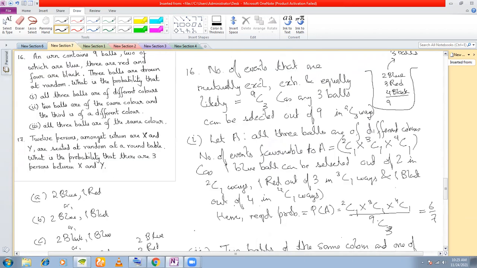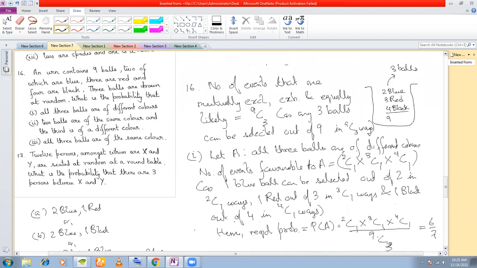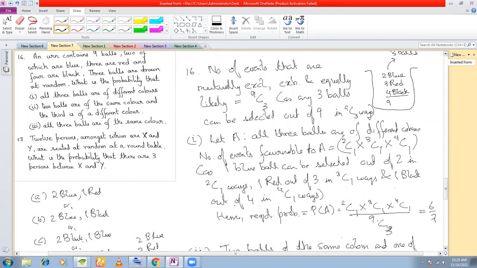Third question is all three balls are of the same color. Fine, all three balls of the same color. In how many ways is it possible? Three balls you are picking up, right? All three balls can be blue, but there are only two blue balls. So all three cannot be blue, right? So blue is out. All three can be red or all three can be black, right? So only two ways.